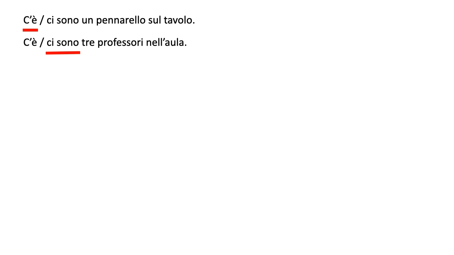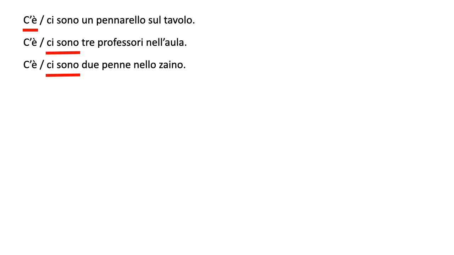Un quaderno sulla scrivania. Remember, scrivania means desk. C'è o ci sono? So one notebook on the desk. You already know the answer is c'è, right? C'è un quaderno sulla scrivania. Cosa ne pensate? Un orso nello zoo. A bear in the zoo. Ci sono? C'è, ovviamente. There is, there's only one bear, obviously.